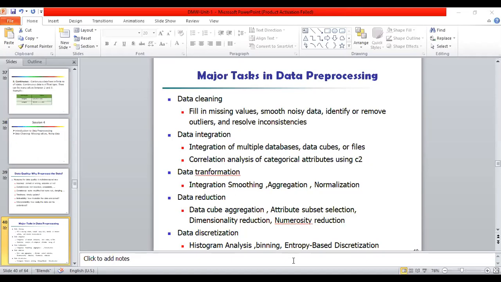Data cleaning can be applied to remove the noise and correct inconsistencies in the data. Data integration merges data from multiple sources into a coherent data store. Data transformation, such as normalization, can be used to transform data from one form to another form.